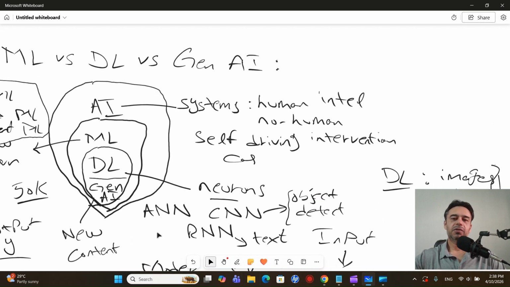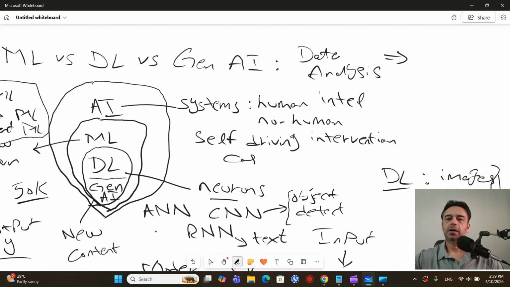In many cases, you will have to perform data analysis, which is one of the fields of data science. For that, you will have to rely on Python, which is a programming language, and Python has lots of built-in libraries which you can use to perform any type of data analysis, so that you can understand the data, understand the patterns of the data, and based on that the proper model will be selected.